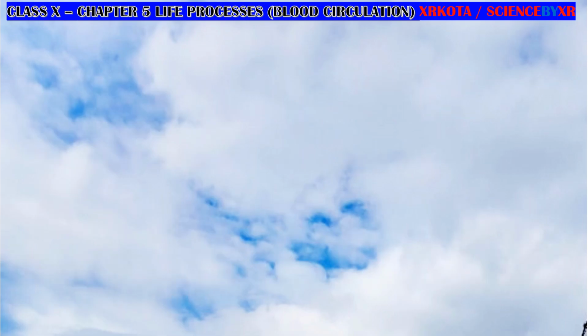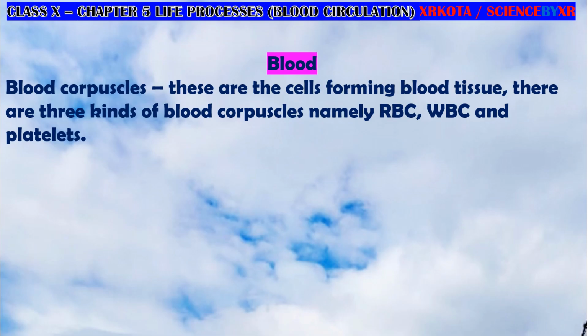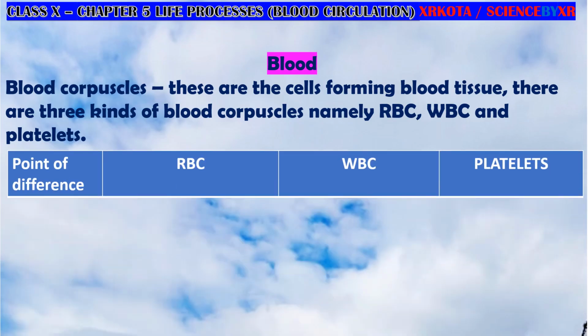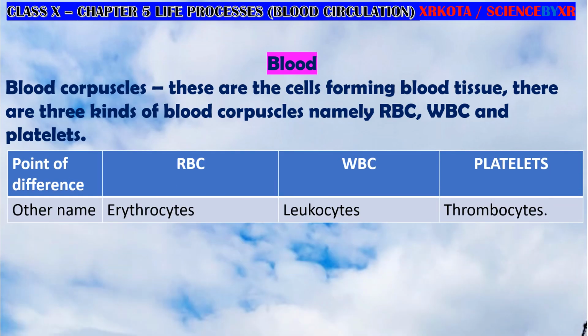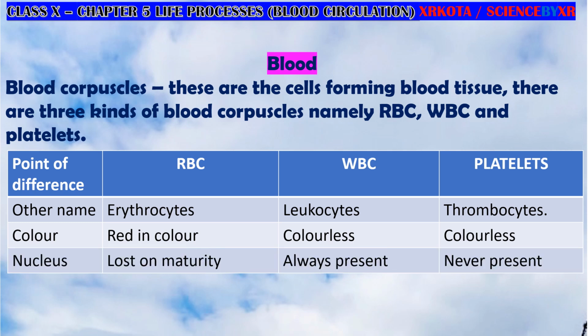Let us talk about the blood corpuscles. The blood corpuscles are of three types: RBC, WBC, and platelets. Let us see the difference between them. RBC are also known as erythrocytes, WBC are known as leukocytes, and platelets are known as thrombocytes. Color: RBC are red in color, the other two are colorless. Nucleus: RBC lose their nucleus on maturity. WBC always have a nucleus, and platelets never have a nucleus.